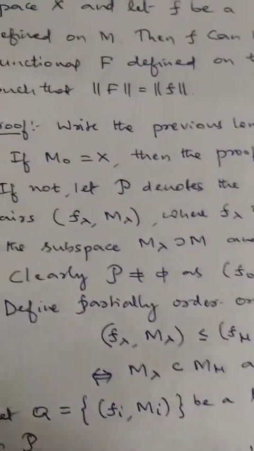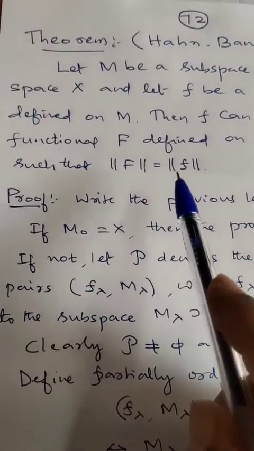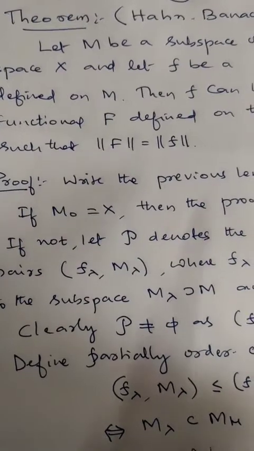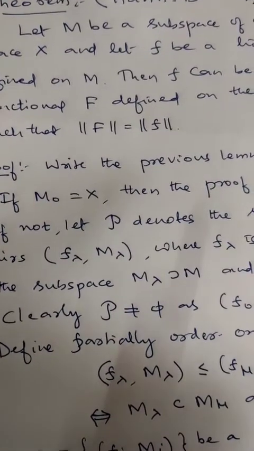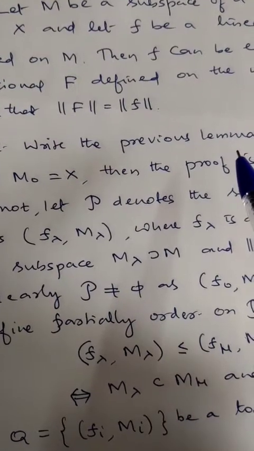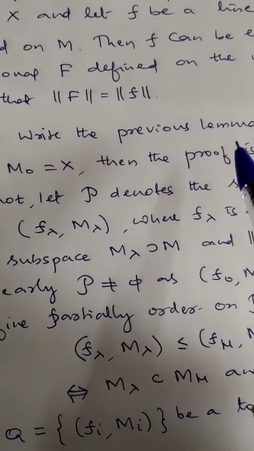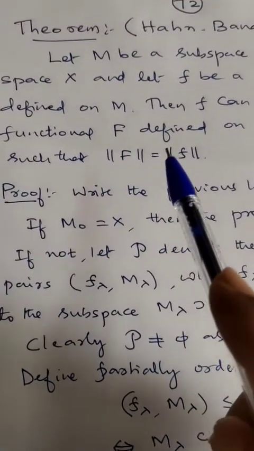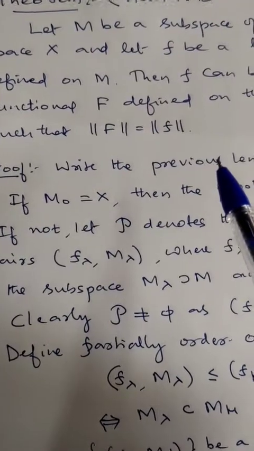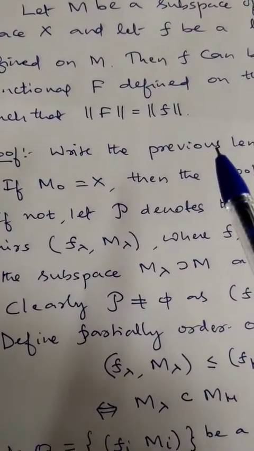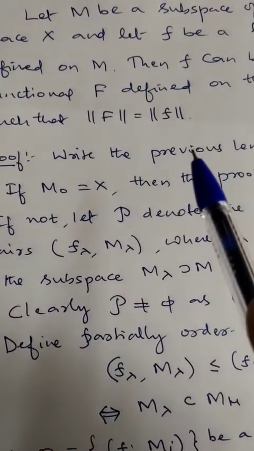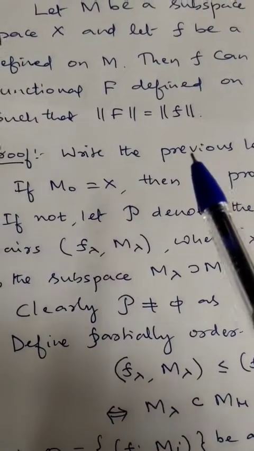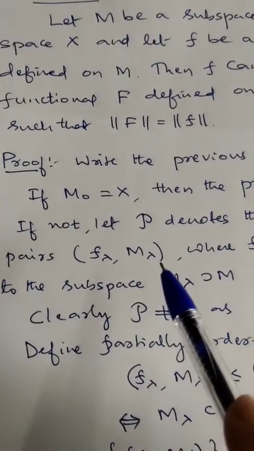Now, in the examination, if they ask this result, depending on the marks, usually they will ask it for 15 marks, the whole question. In that case, you need to prove the lemma also. They may ask to state and prove the Hahn-Banach theorem for the real case. Then we need to prove the lemma for the real case and then this theorem. And if they ask to prove the Hahn-Banach theorem for the complex case, assuming it for the real case, then also we need to write the lemma for the complex case and proceed with this proof.